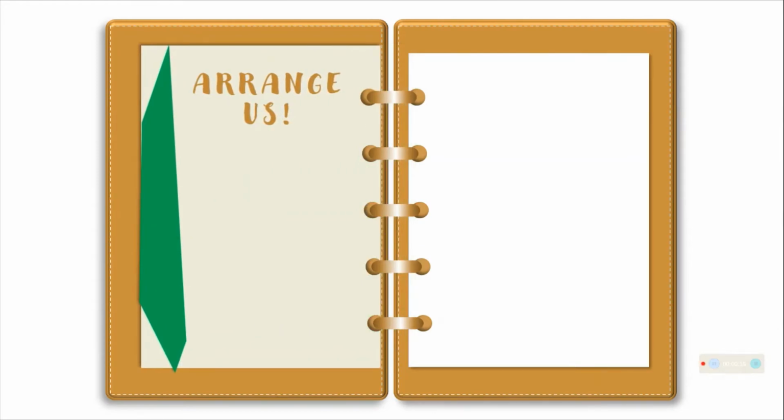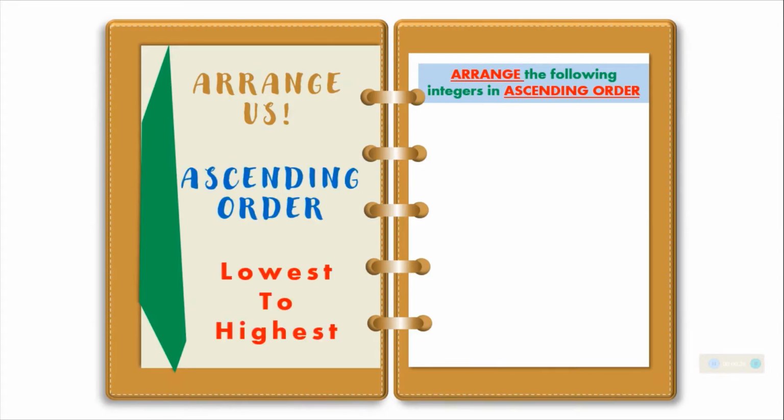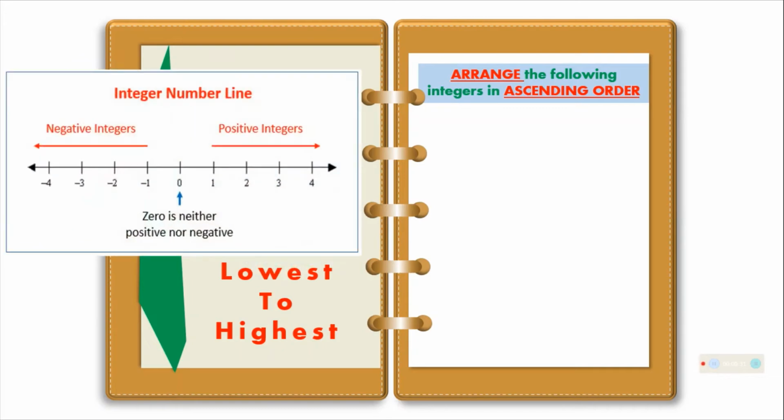So arrange the following integers in ascending order. So introduce ko muna si integers. So, ascending meaning lowest to highest. So, we will use number line. So, this is the number line. We have integers there.